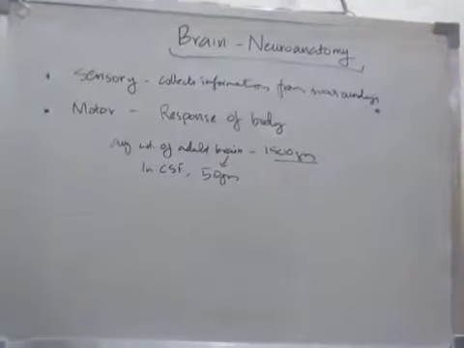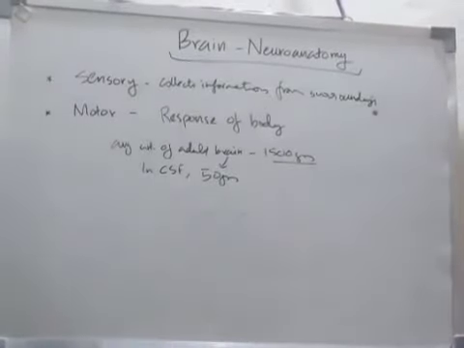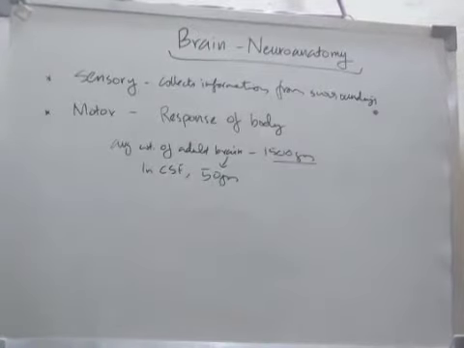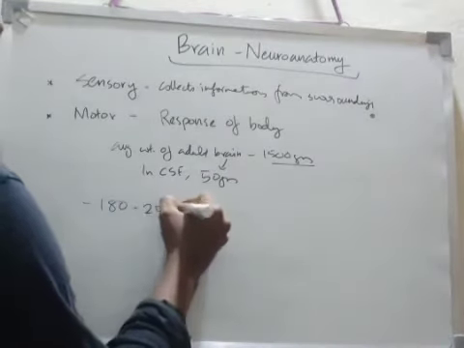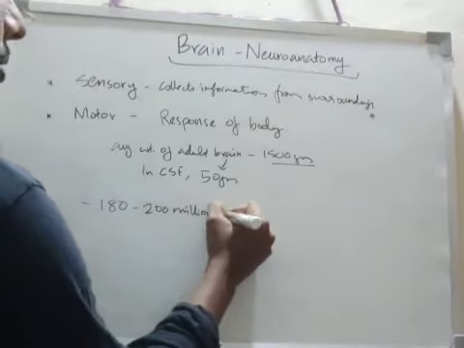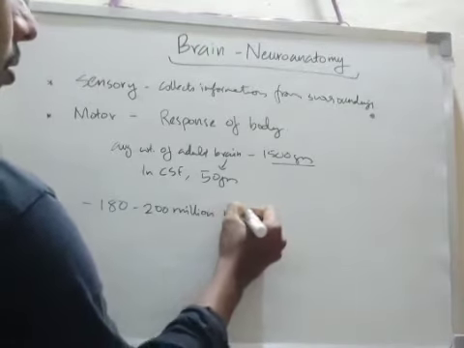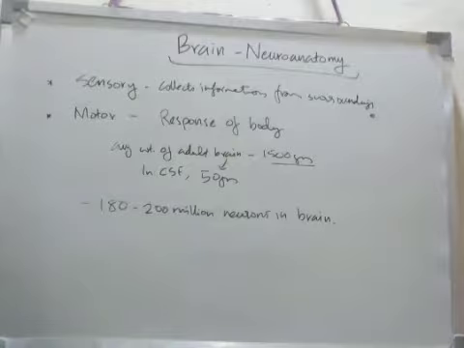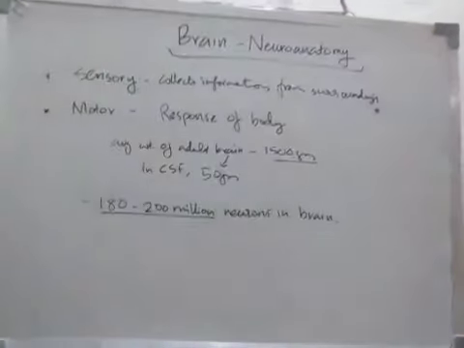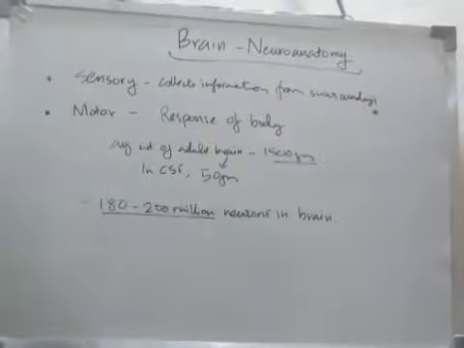There are about 180 to 200 billion neurons in the adult brain. How many neurons are there, not in the human body but in the brain? There are 180 to 200 billion neurons in the human brain. So that is very rich.